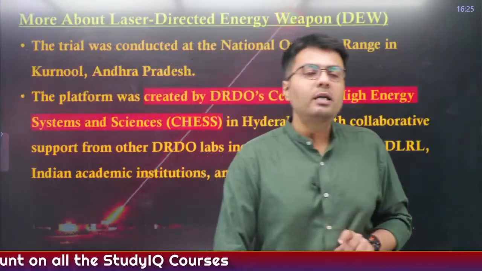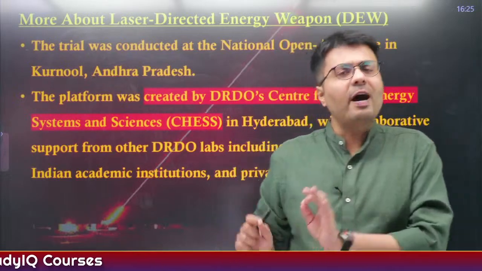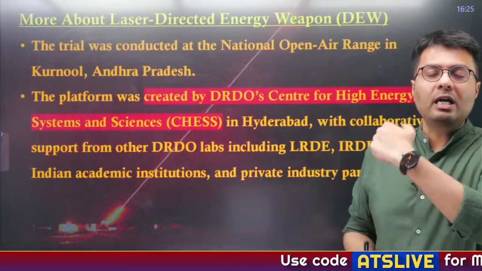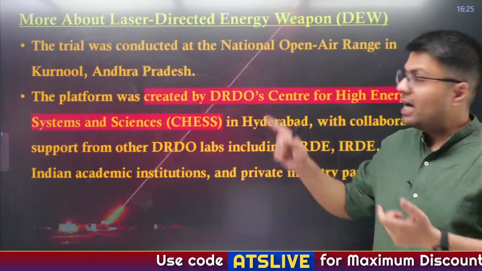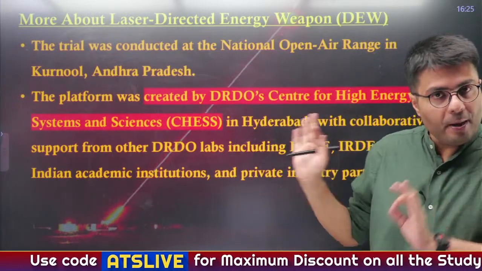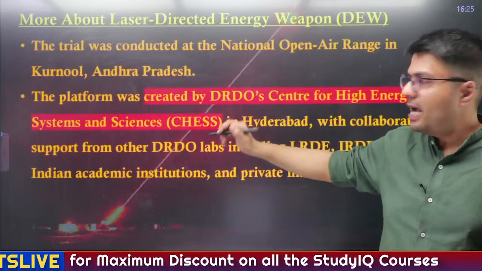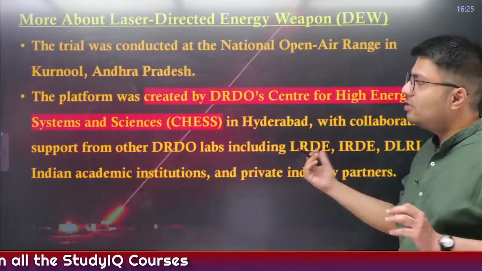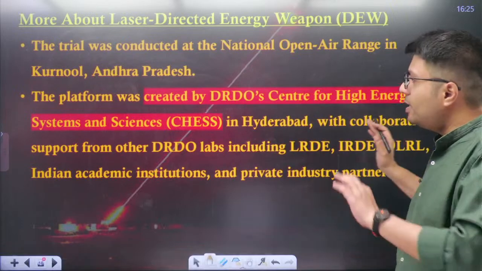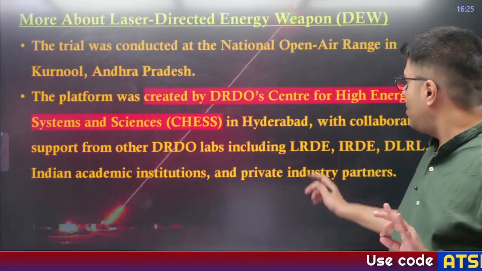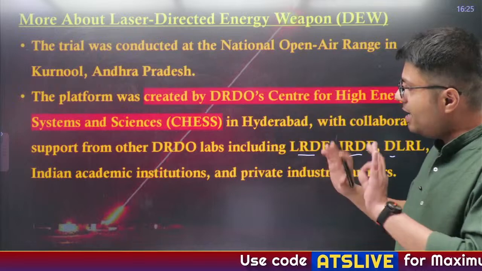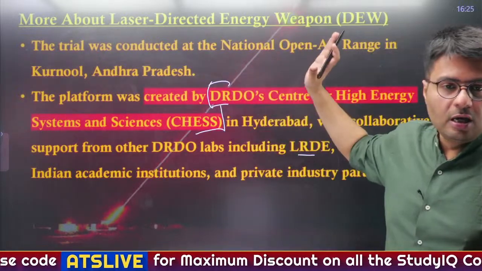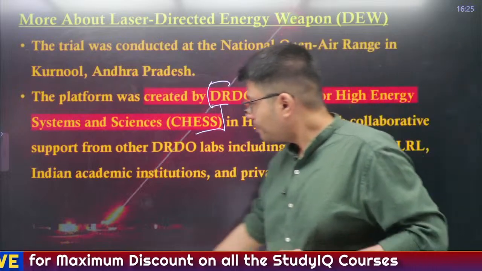Now what you have to understand are the related facts relating to this kind of weapon system. The trial of this weapon system was conducted in a city in Andhra Pradesh at the National Open Air Range, and this platform was created by a lab of DRDO known as CHESS, Center for High Energy Systems and Sciences, which collaborated with other laboratories of DRDO like LRDE, IRDE, DLRL. So the main agency behind this development is CHESS, which is a lab of DRDO, right?